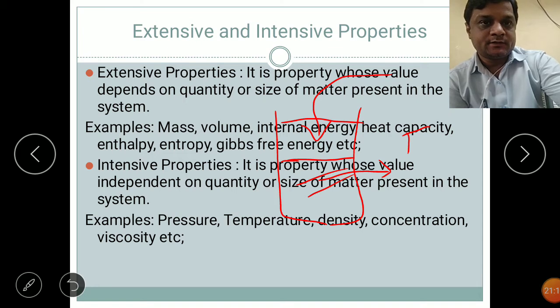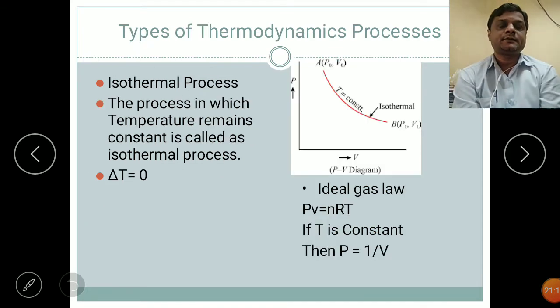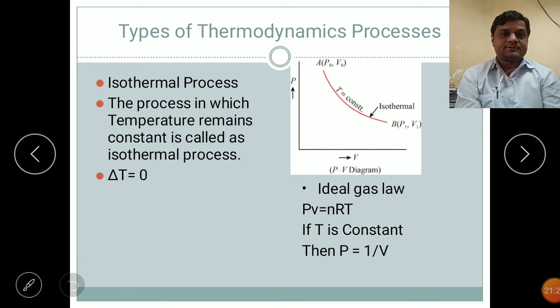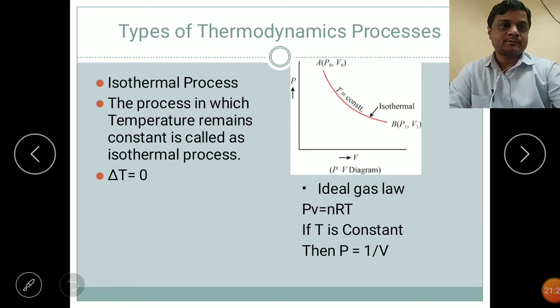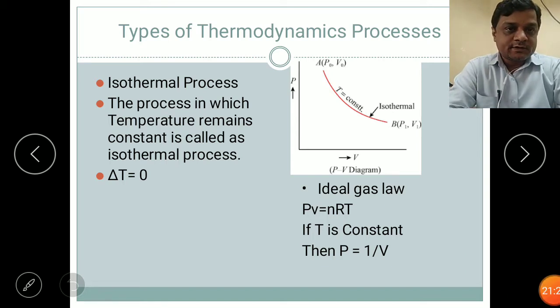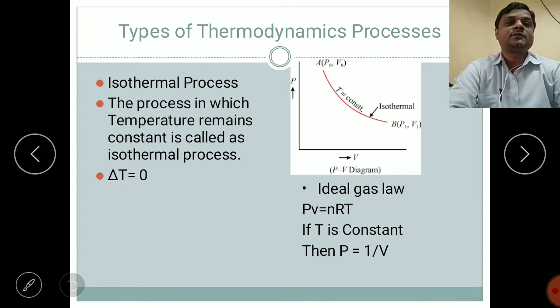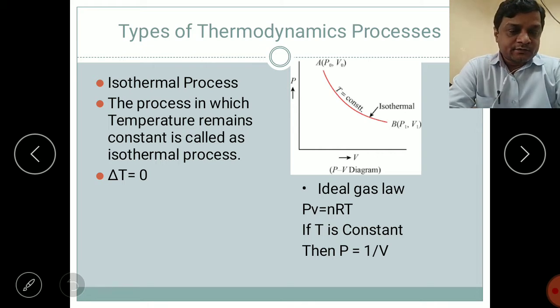Now we see the next part of our presentation, the types of thermodynamic processes. There are a number of types of thermodynamic process. The first type we will discuss here is the isothermal process.